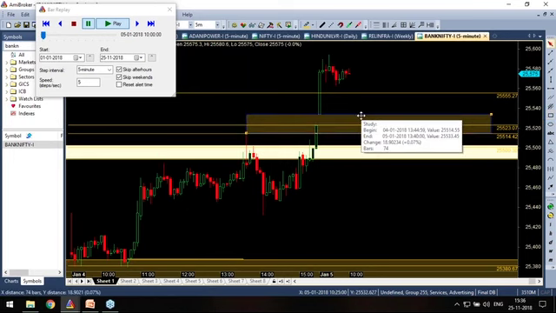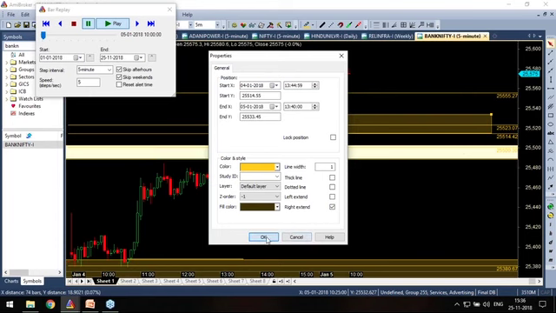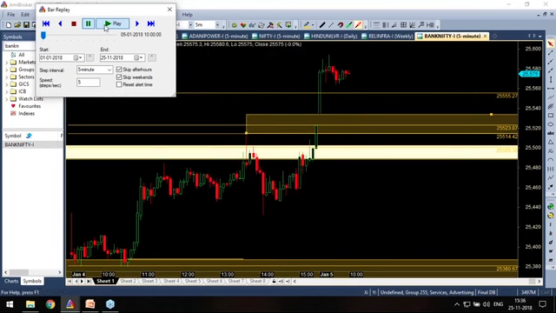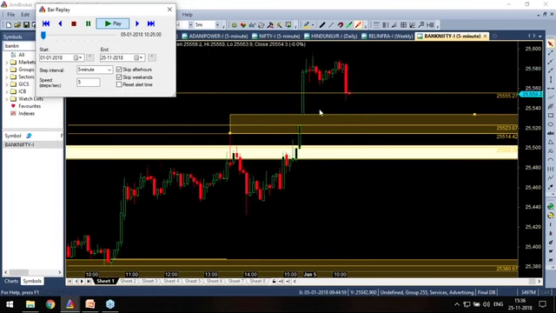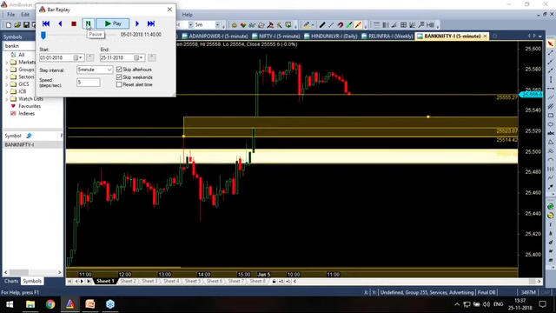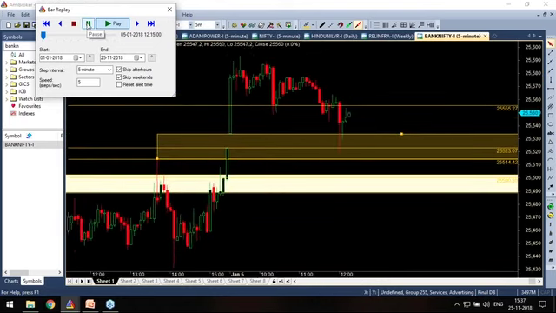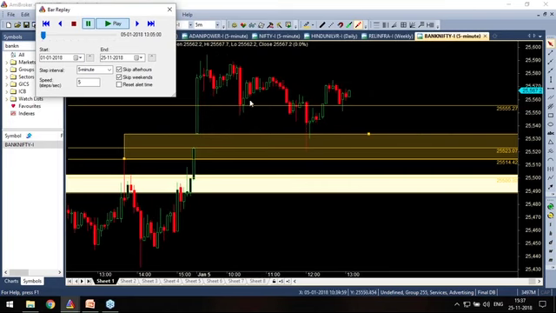How many points? 18 points, 400 rupees risk. Let's see what it does. It kissed the zone. How much is the risk? 18, 19 points. 19 twos are 38, 19 threes are 57. That has to be the target.